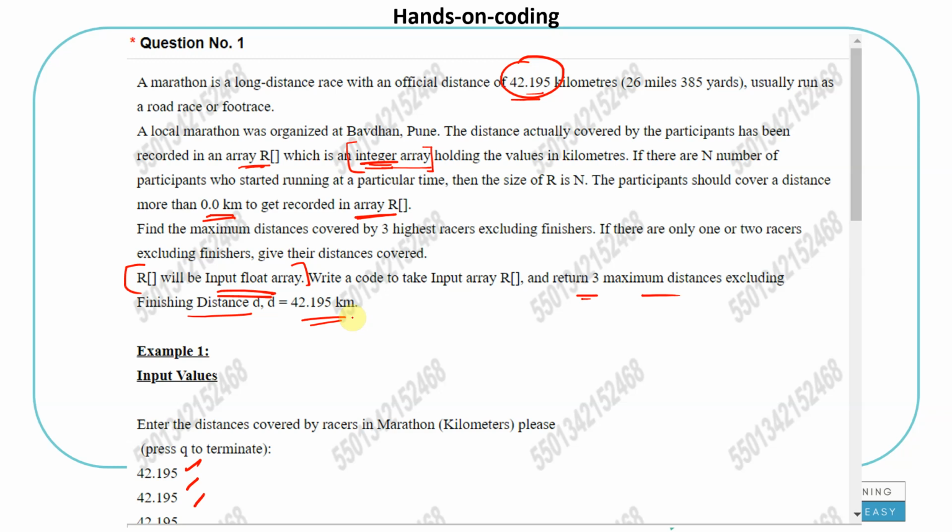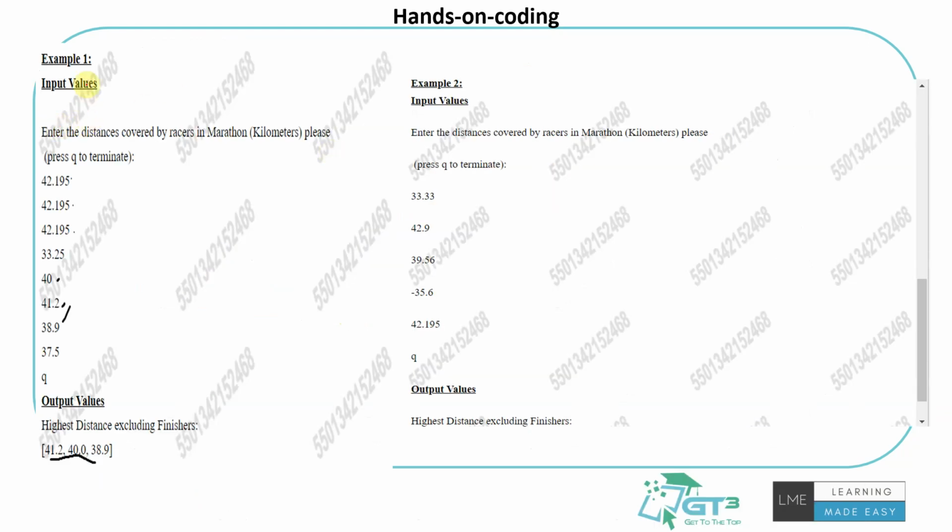So let's look at the samples. Let's say I am giving an input of 42.15, 42.15, 33, and so on. It keeps taking values till I press Q. Once I press Q, it will terminate. That's how you take the inputs. What should be the output? The highest distances excluding the finishers. So these are finishers, and I should exclude these people. The rest of them have not finished.